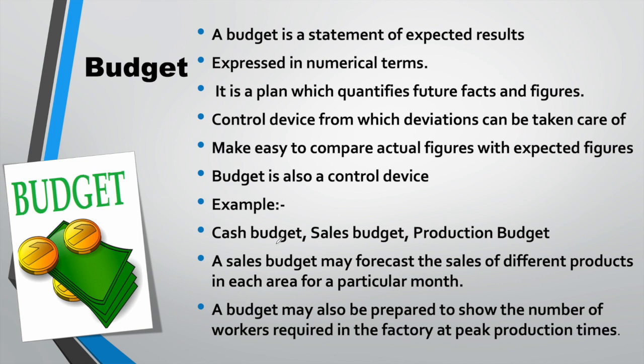Please don't get confused: is budget a device of controlling only? The answer is no. Budget is also a control device, but as it involves forecasting, it clearly comes under planning. So it's a fundamental planning instrument in almost all organizations. Hope this has made it very clear what these terms are.